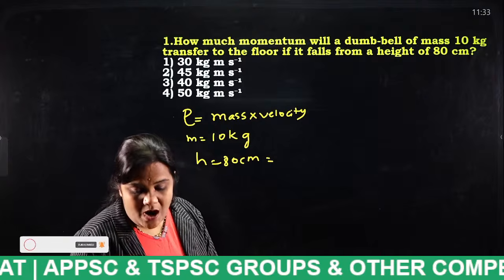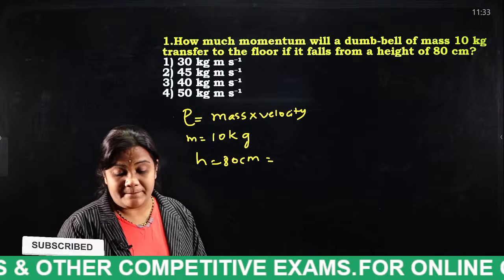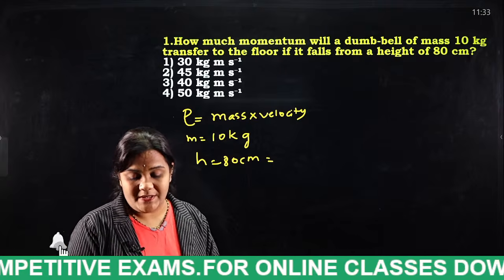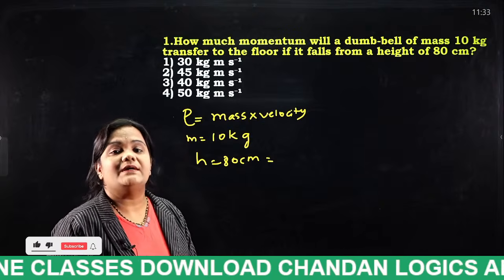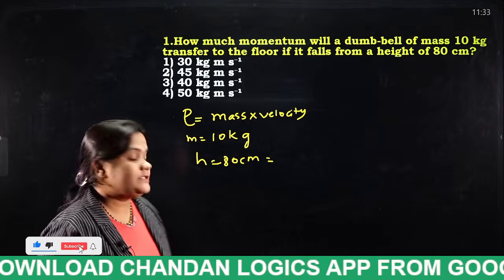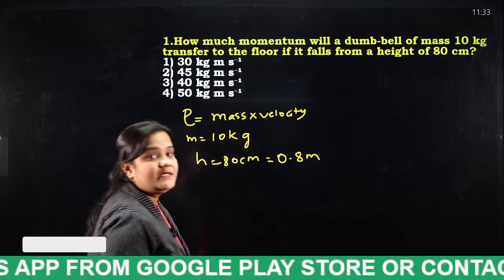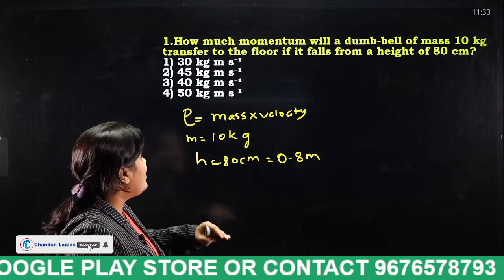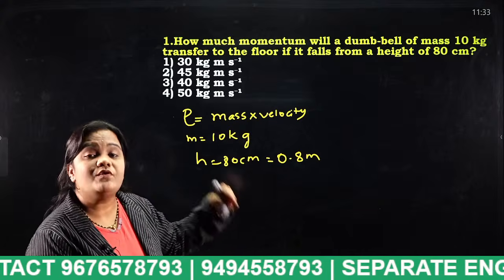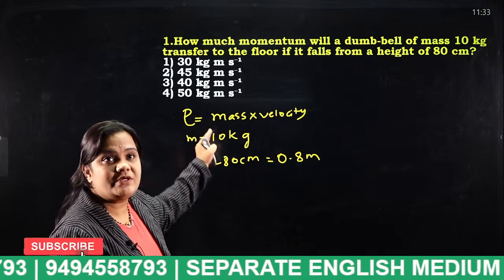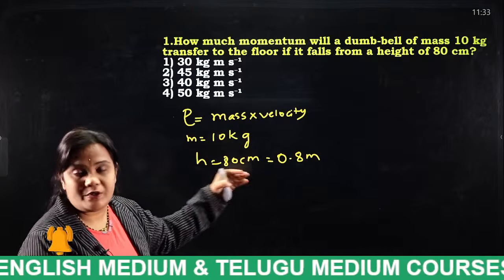So tell me, students, how to convert 80 centimeters into meters. 0.8 meters. Okay, how to convert centimeters into meters? It is 0.8 meters. Why? Because why do we have to convert? Whether to convert or not, how will you know that? By looking at the options. Okay, by looking at the options, we will know whether to convert the units or not.